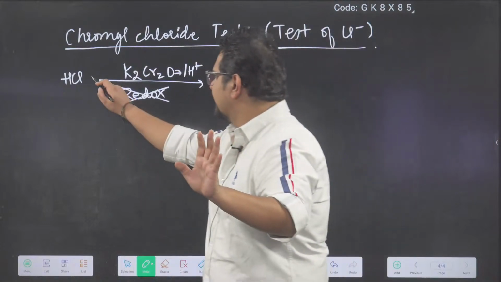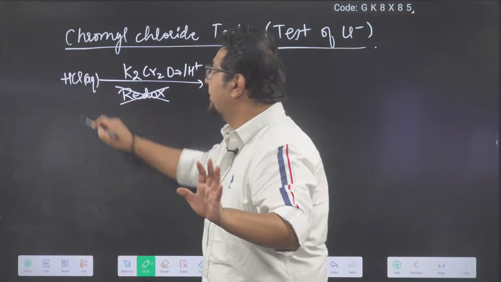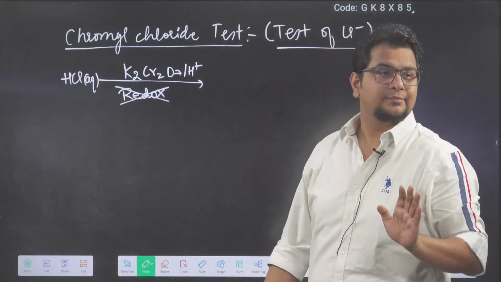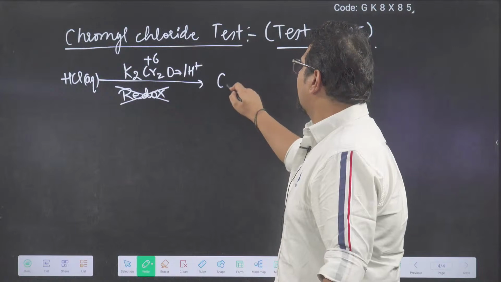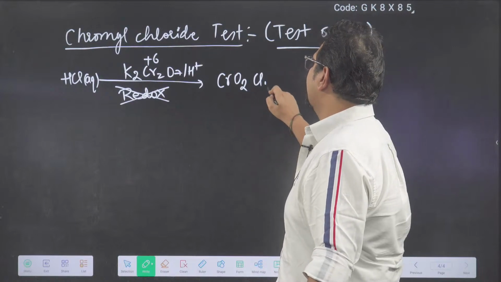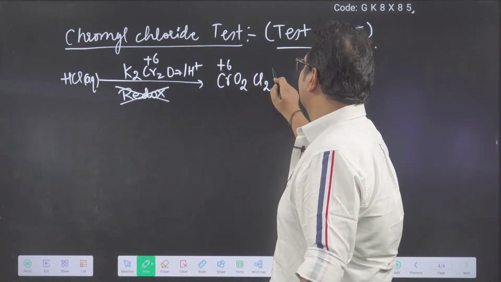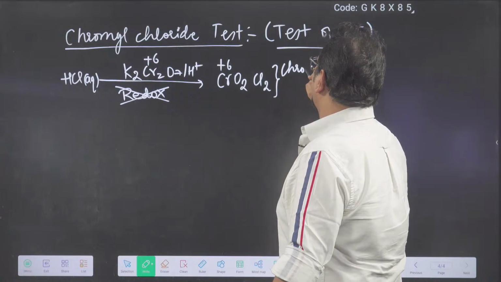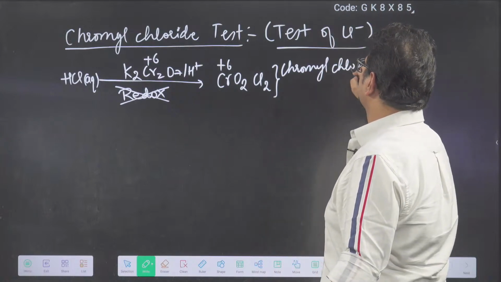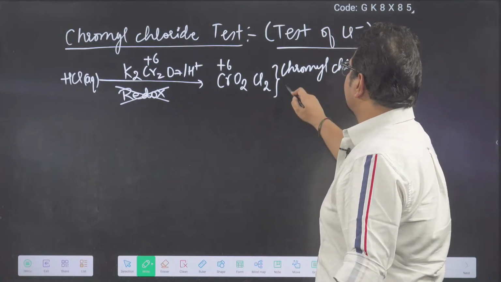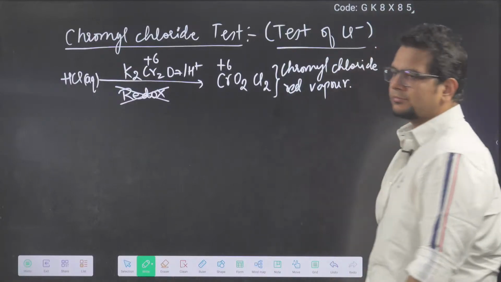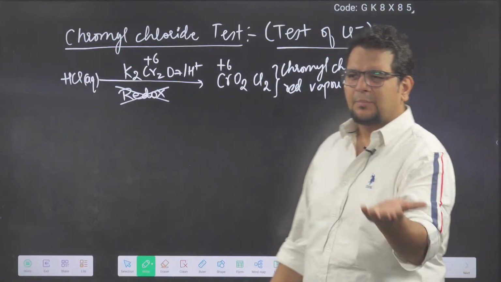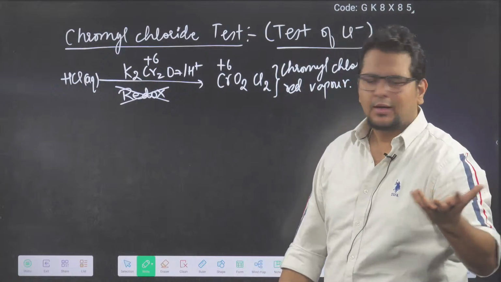That means chromium, which was +6, will remain +6, and you will get CrO2Cl2, that is +6. This compound is called chromyl chloride. It is red vapors, deep red vapors. It is actually a liquid, but the vapors are deep red.